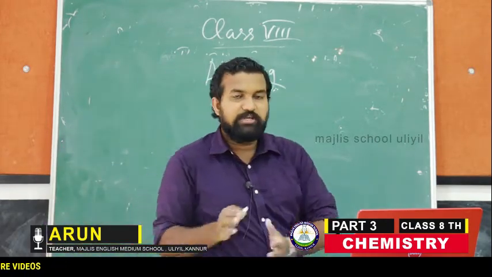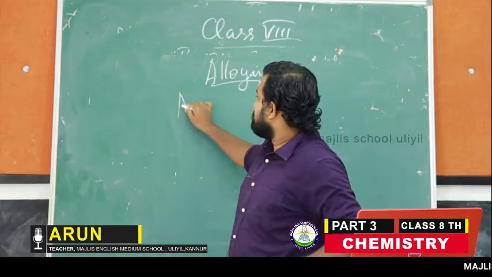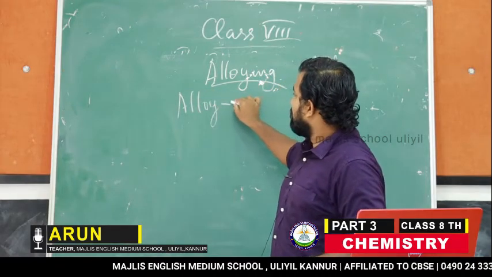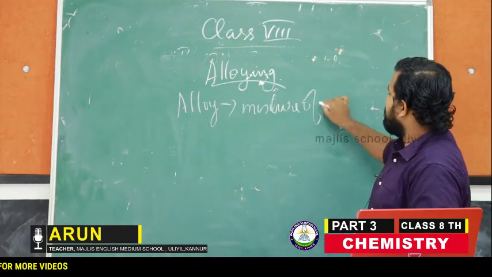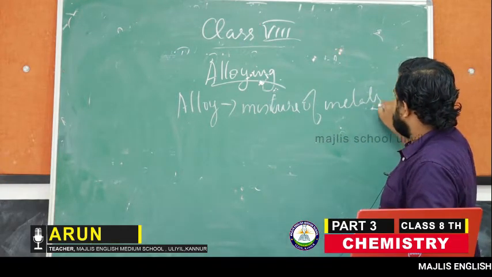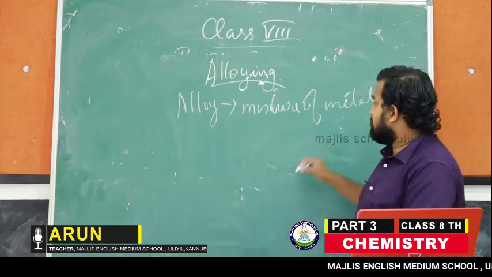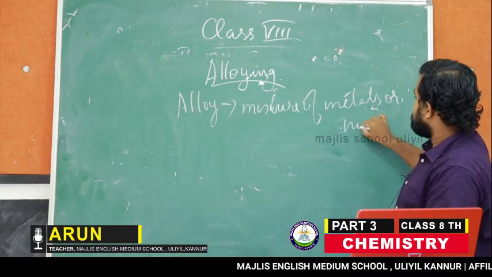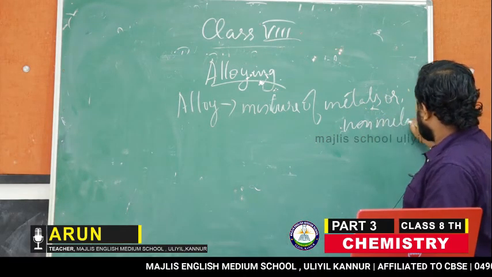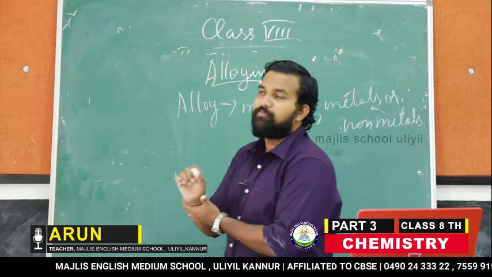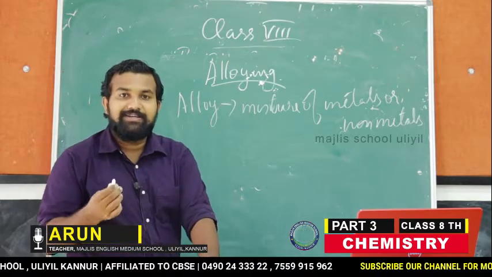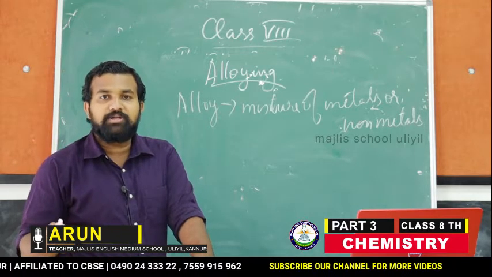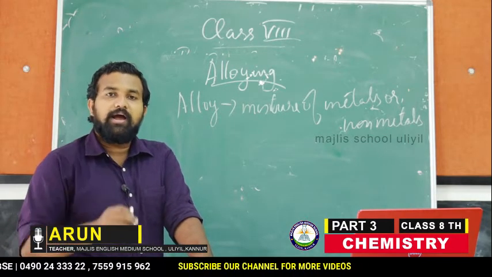So what can you say about an alloy? An alloy means it is a mixture of metals, or metals and non-metals. For example, stainless steel, which we use as utensils for cooking and all, is an alloy.